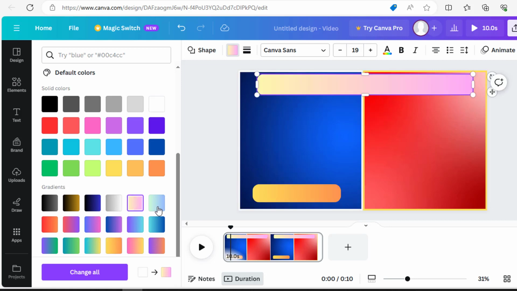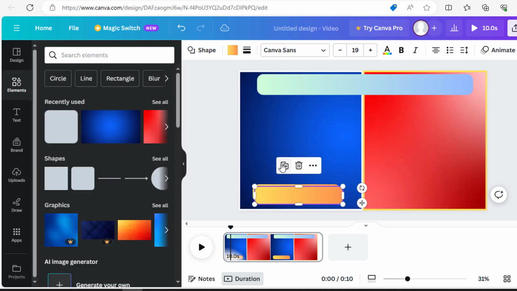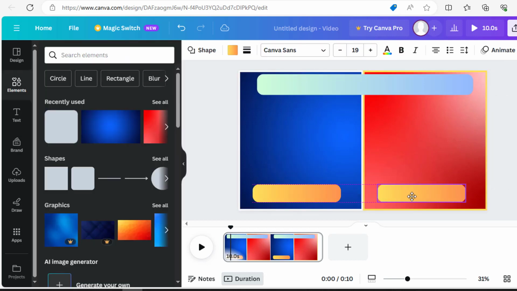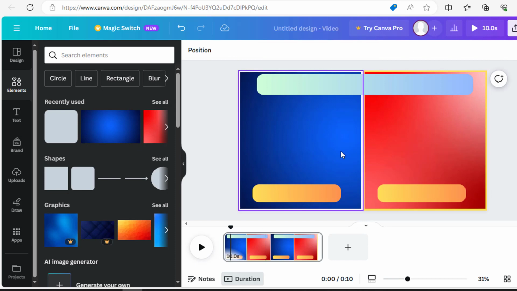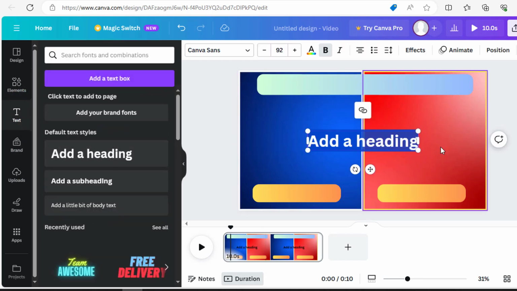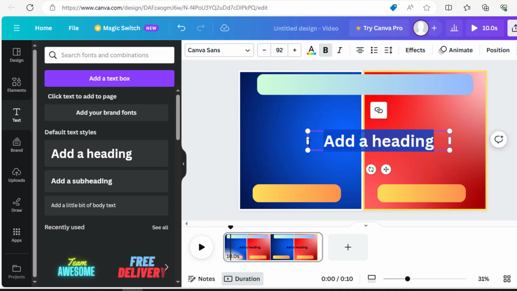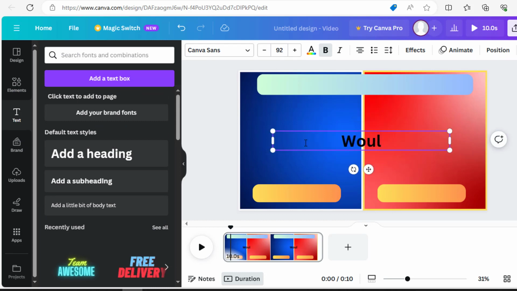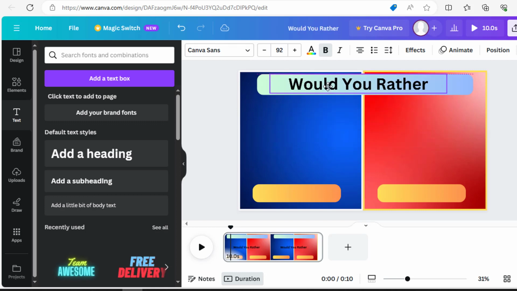Changing the color of the top one again. Now duplicate this one. And adjust it here. From text option click on Add a heading. Right here, Would You Rather. Place it at the top.